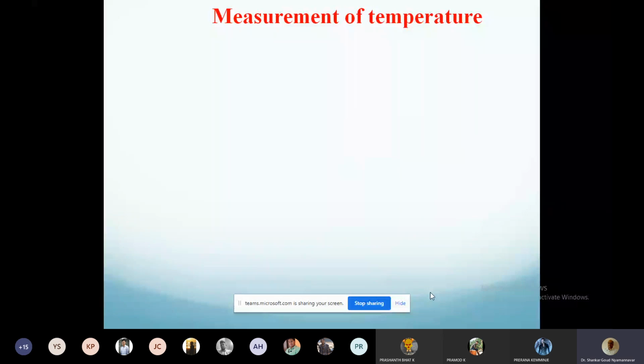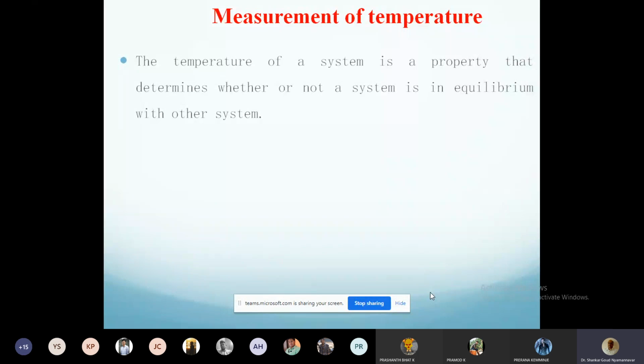How do we measure temperature? One example I explained extensively: by measuring the volume, we can measure the temperature. Now let's look at the general philosophy of temperature. Temperature of a system is a property that determines whether or not a system is in thermal equilibrium with other systems.